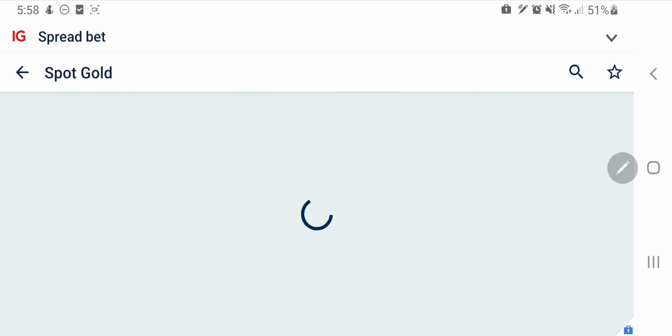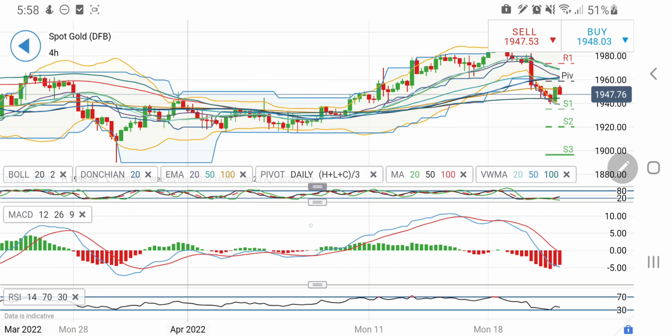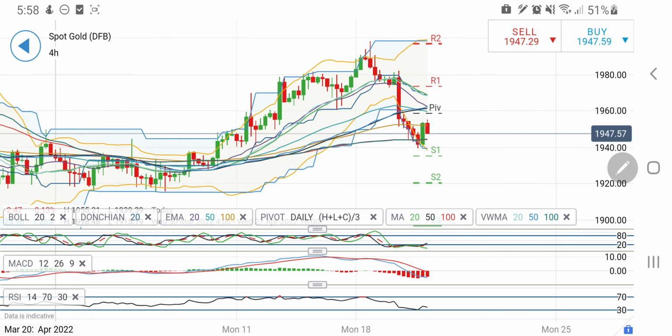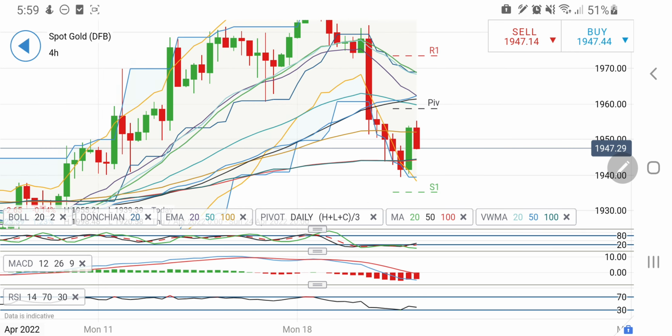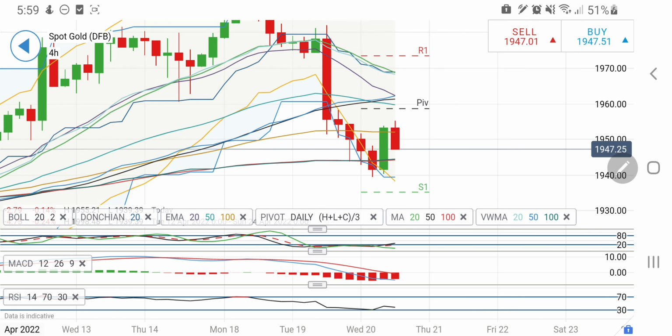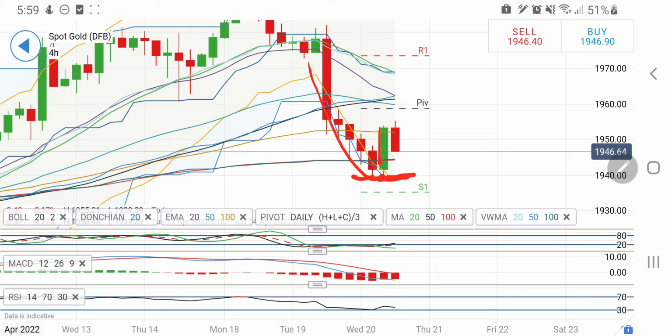Now let's have a look at the gold first. Gold right now is trading at 1948 levels. This is the 4-hour chart. First let me show you, it was trading bearish here, and now after a minor retracement, see, 1940 is a very strong support level. I have always maintained that. Those who follow my analysis must know that I have always told 1940 as a very strong support level.